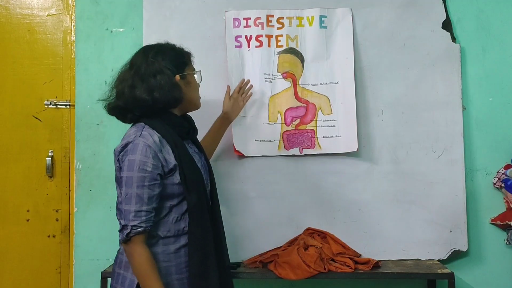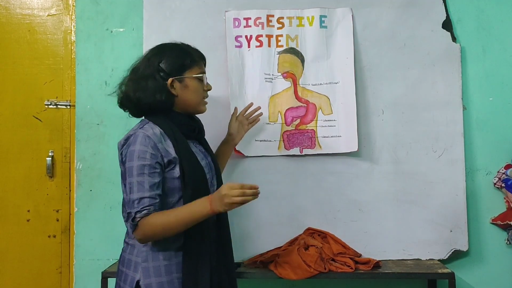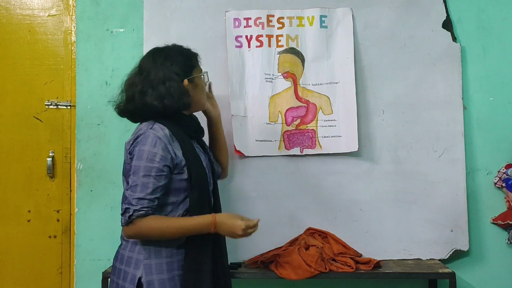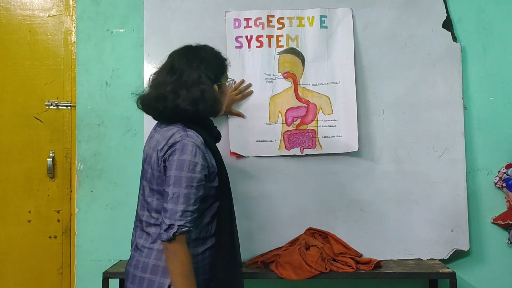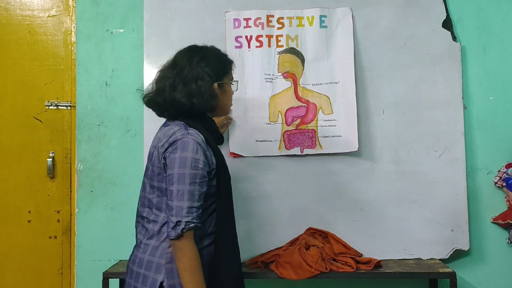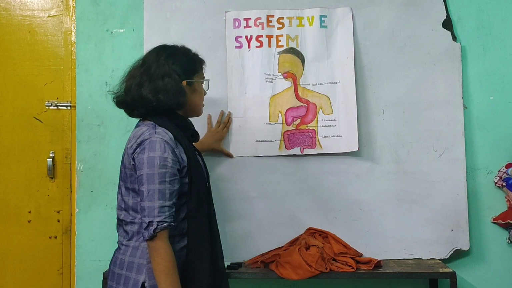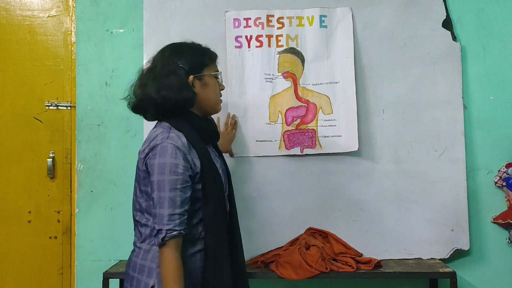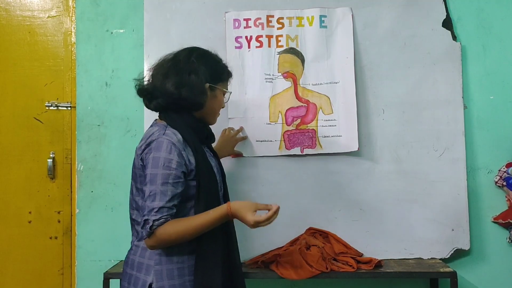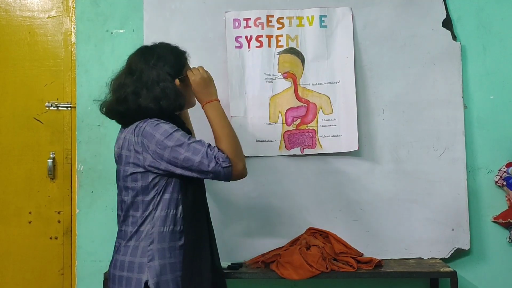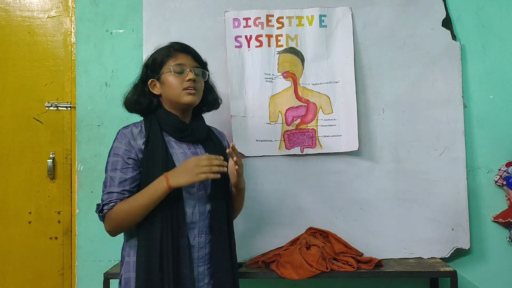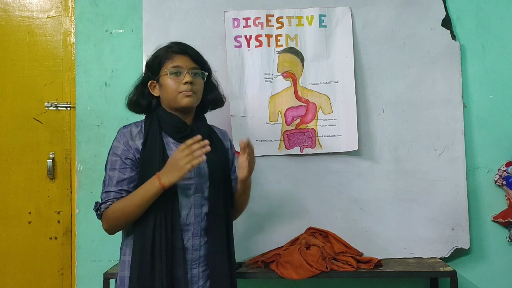Let's start. There are 9 parts in our digestive system. These are mouth, food pipe, also known as esophagus, liver, stomach, pancreas, large intestine and small intestine, rectum and anus. Let's start from mouth. Our digestion starts from the mouth.